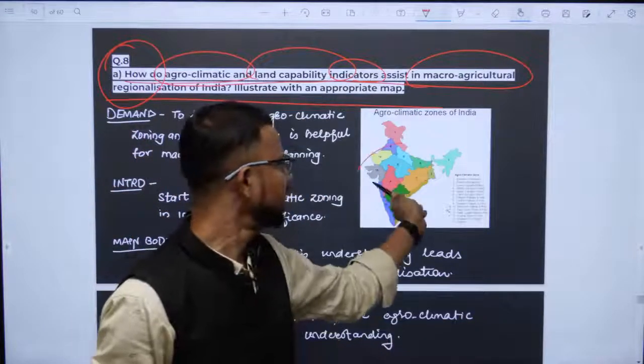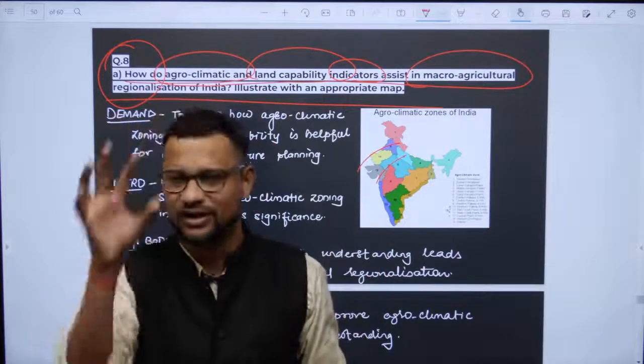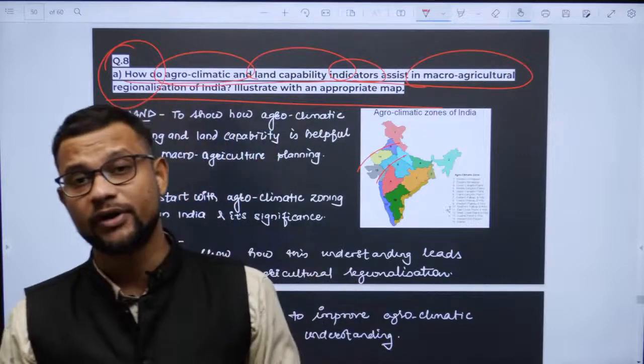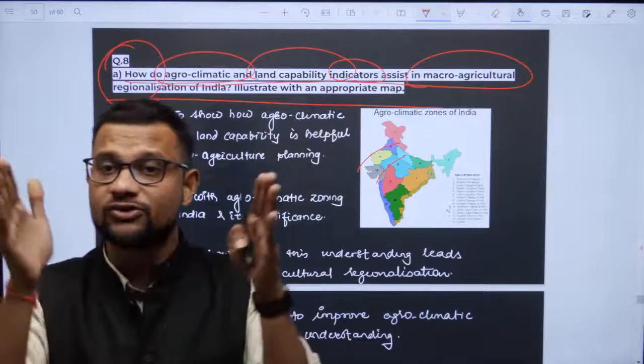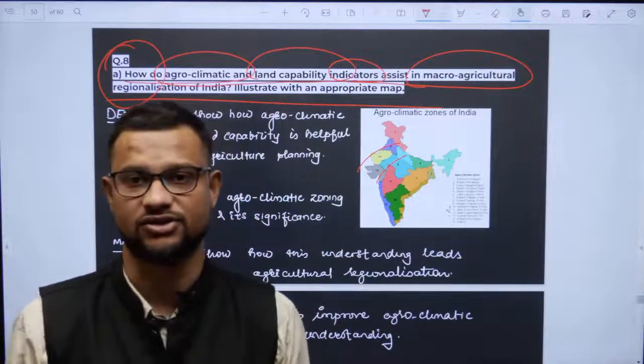You need to keep this agroclimatic map in mind, right guys? Not the whole region, but at least the important regions, right? Then in the main body, explain how agroclimatic zoning or understanding will help you with agriculture regionalization.